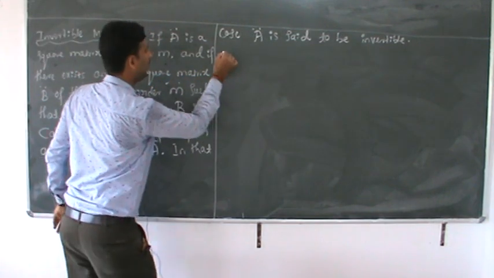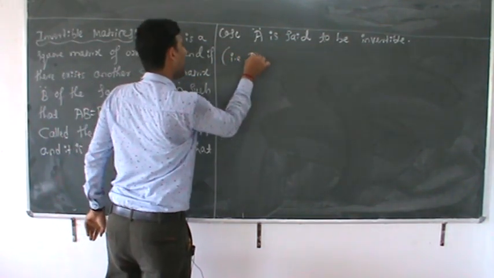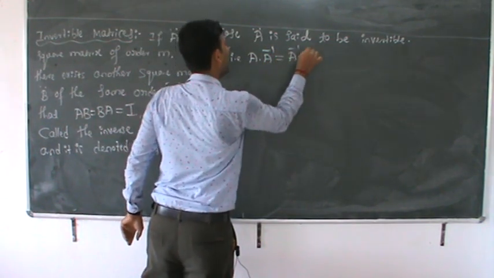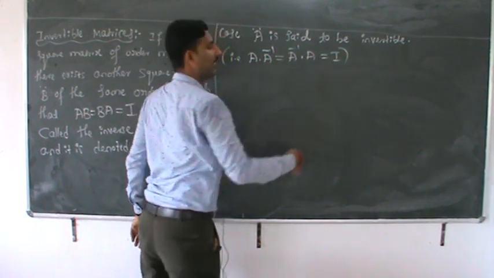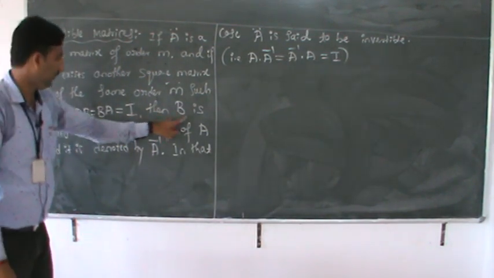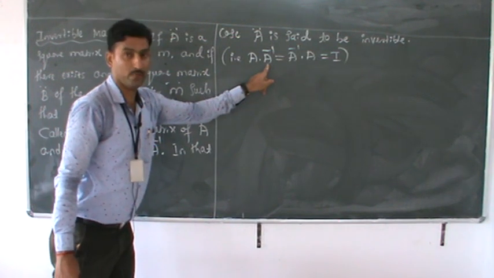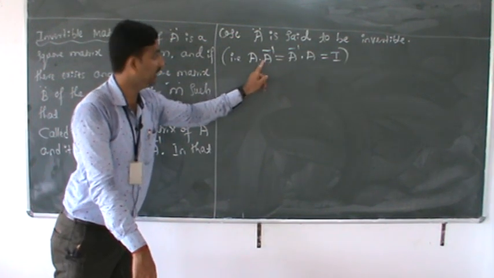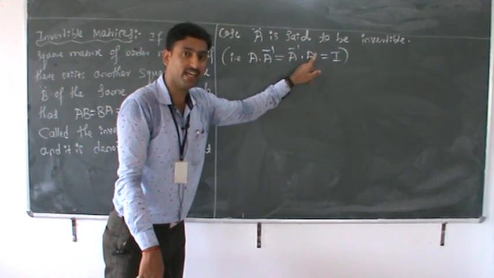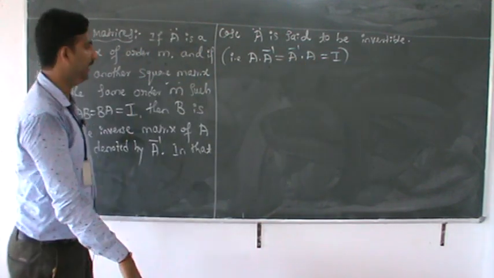A is invertible means A into A inverse, which is nothing but A inverse into A, which is equal to I. What is the meaning? AB is equal to BA is equal to I means A into A inverse. What is the place of B? B is nothing but A inverse. Here the product, which is equal to identity.